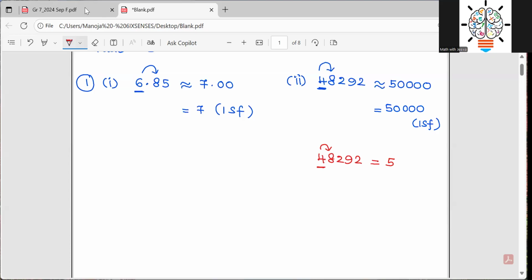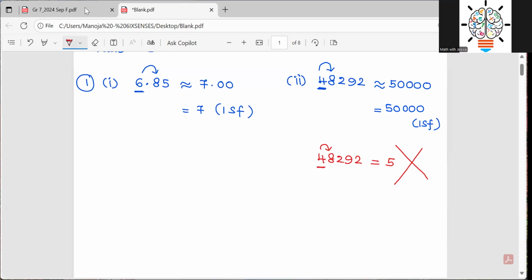If you just write 5, will it be correct? No, that is wrong. So you want to understand that it should be 50,000. The rest of the digits will be zeros. So 48,292 is equal to 50,000 when you correct to the first significant figure, which gives us a meaning, right? But if you just write 5, that doesn't give us any meaning at all.